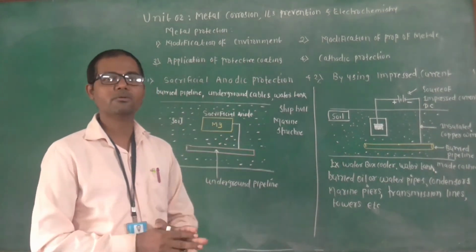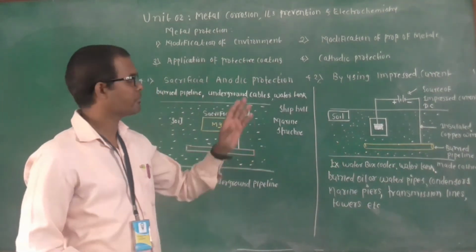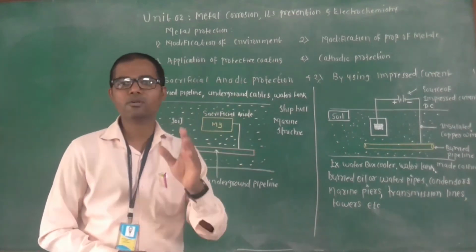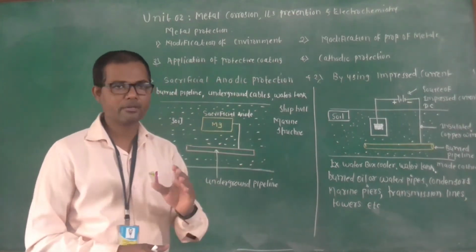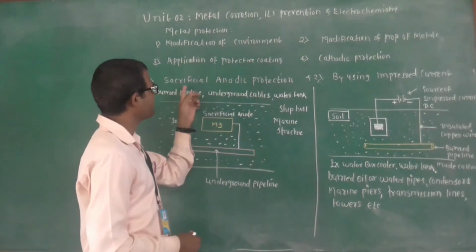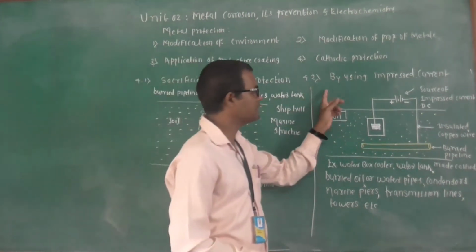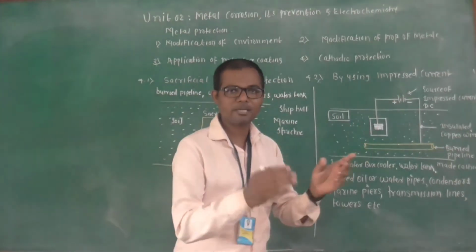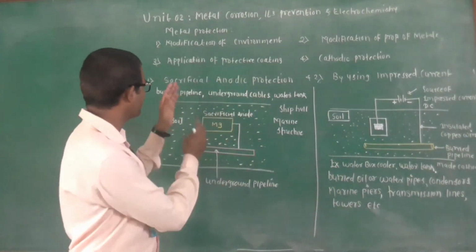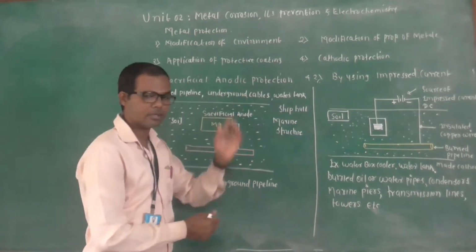In today's lecture we are going to discuss cathodic protection, and cathodic protection is of two types. The first one is sacrificial anodic protection, and the second one is by using impressed current. So let us start with the use of sacrificial anodic protection.